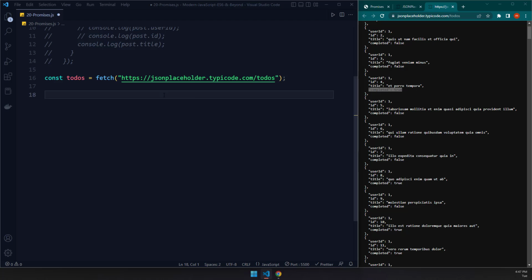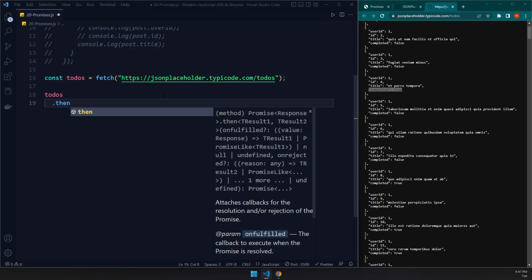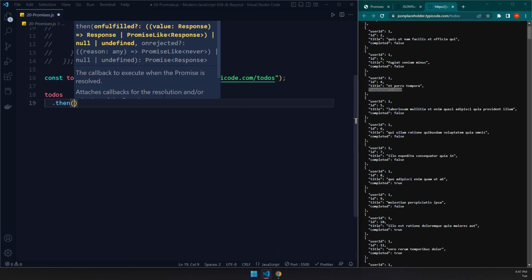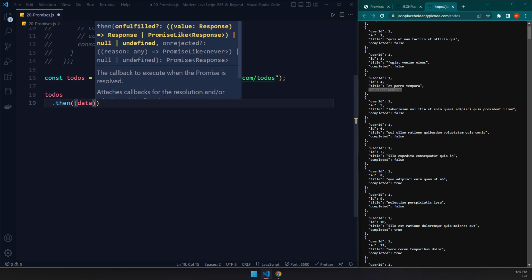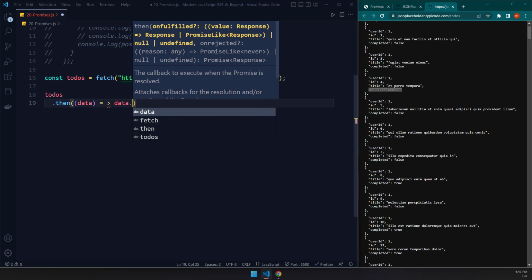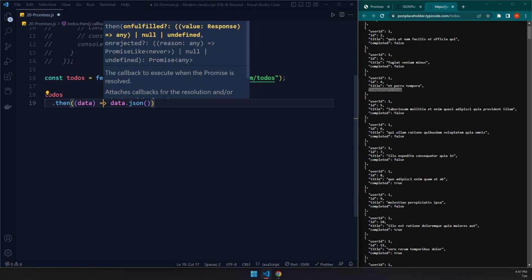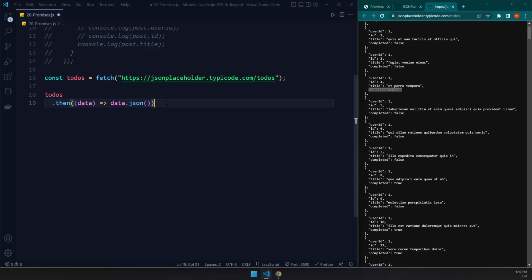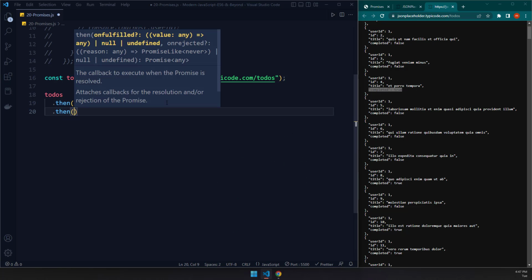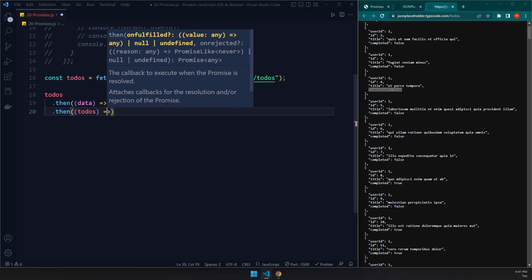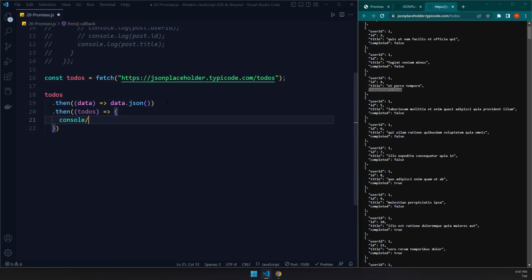All right. And then I'm going to grab to-dos, and we are going to say dot then. First off, we need to convert our response into JSON. So I'm going to say data, data.json. Keep this in mind, we are going to be coming back to data.json a lot. And after it has been converted into JSON, we can actually take a look at them. So to-dos, and first let's take a look at our to-dos.